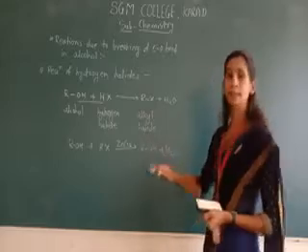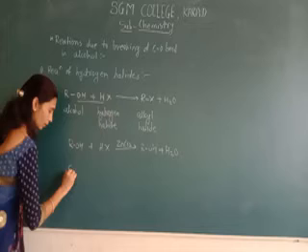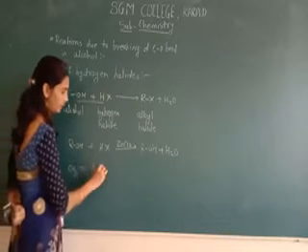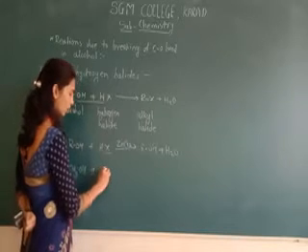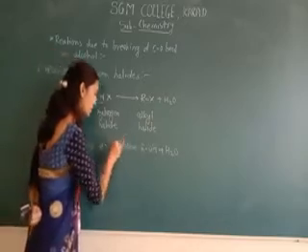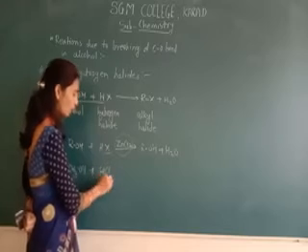Now we take an example of a primary alcohol, CH3OH, plus HCl. This reagent, ZnCl2, is required in the reaction with HCl.